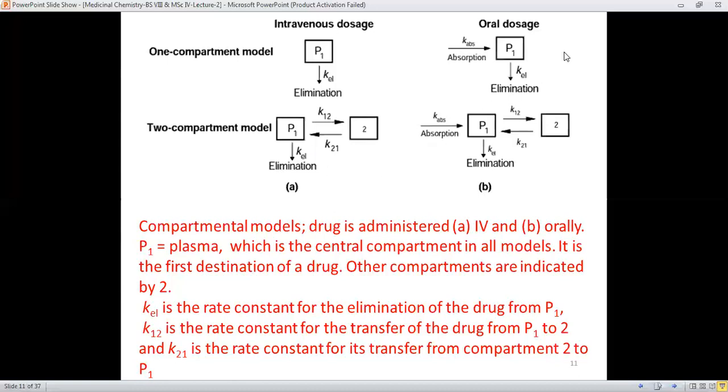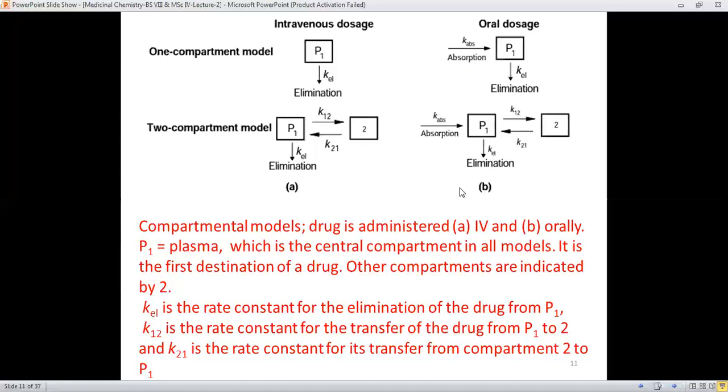And for oral dosage, the one compartment model is the same as that, and for oral dosage one more parameter is also written over here, and it's the absorption. It means that orally the drug has to travel more. It goes towards the gastrointestinal tract, from where it has to be absorbed, then it comes into the systemic system or the blood circulation system.